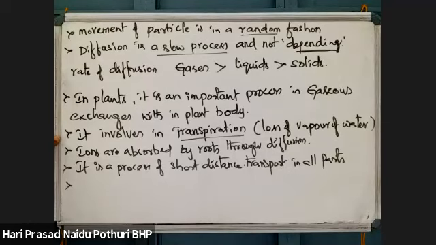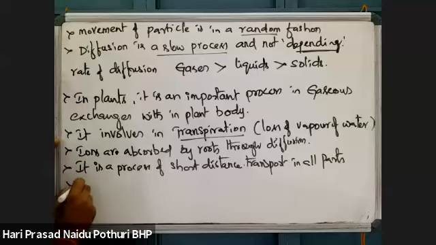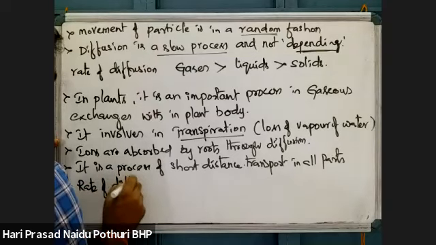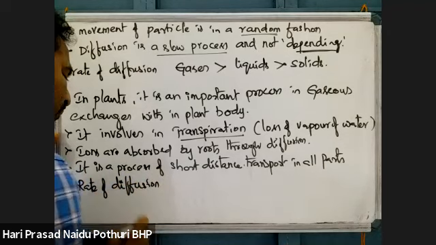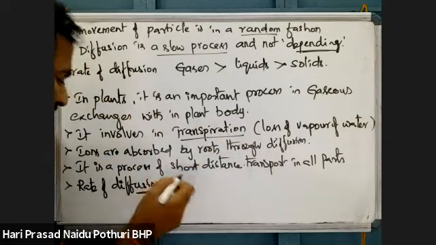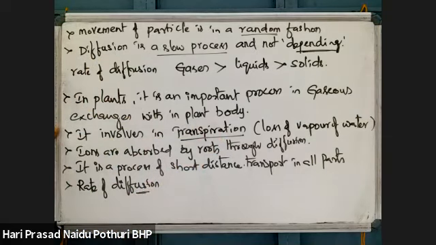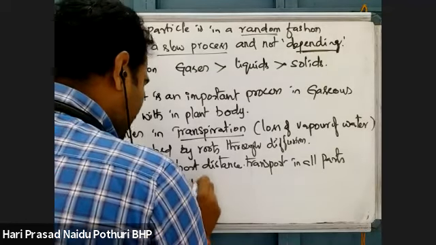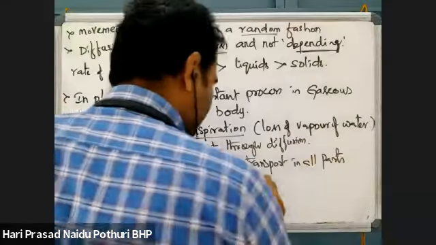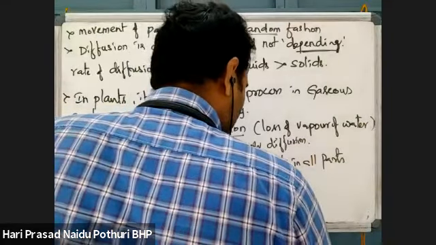We'll see that later. Here, what is the rate of diffusion? It is the amount of diffusing material moving from high concentration to low concentration per unit time. That is what we call the rate of diffusion. This rate is affected by many factors, like temperature.